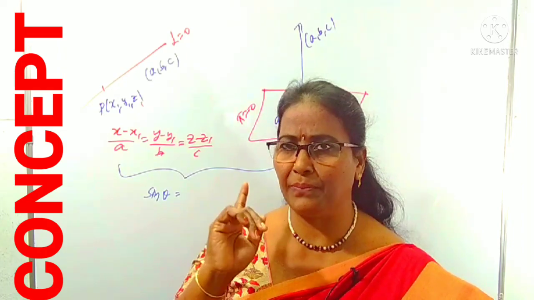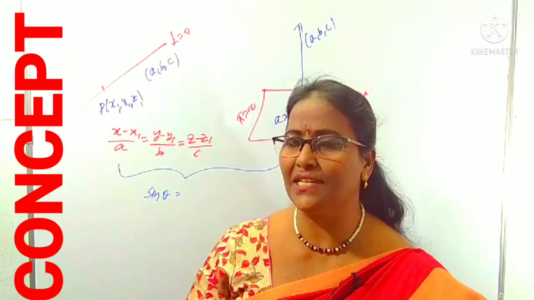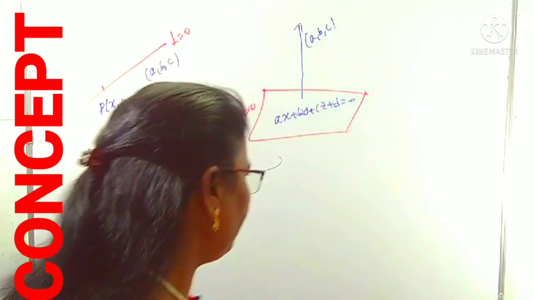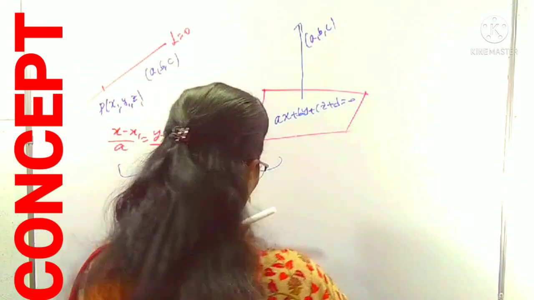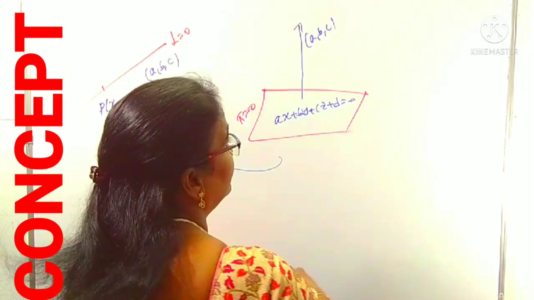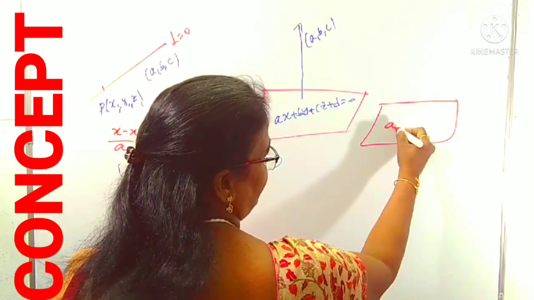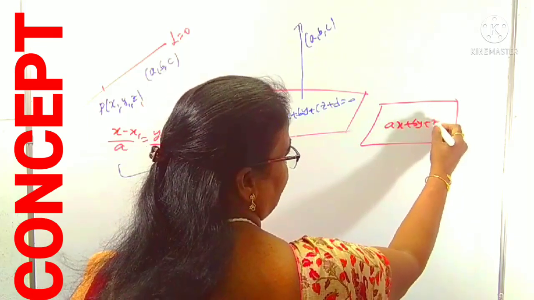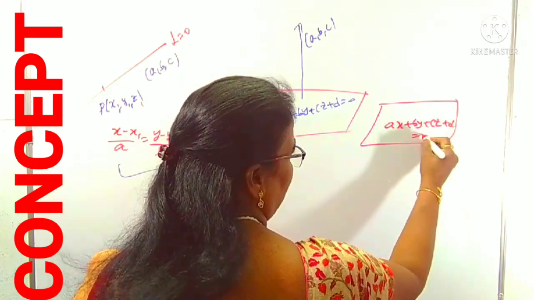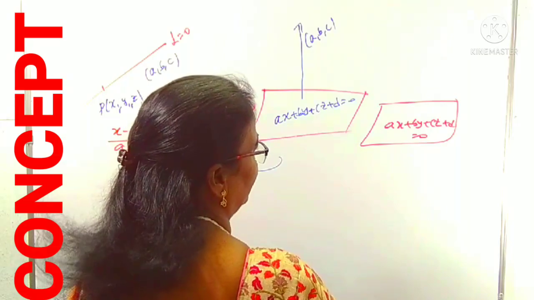Image and foot of the perpendicular. First, how can you find it out? For that also you have to know one point. Suppose this is a plane, ax plus by plus cz plus d is equal to 0. I am asked for the foot of the perpendicular.